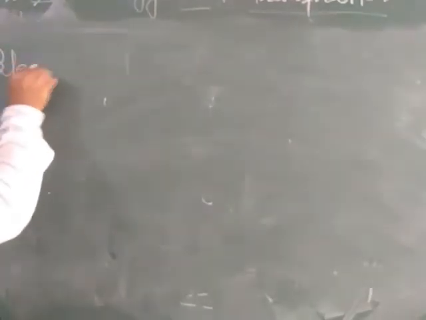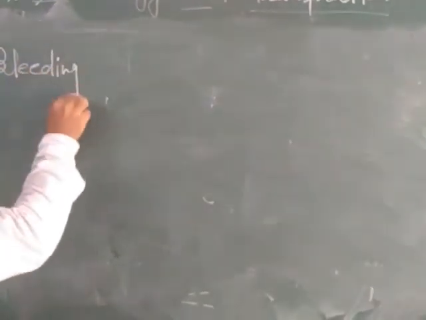Next most important definition is bleeding. What is bleeding? We know bleeding means loss of blood, but here there is no loss of blood.